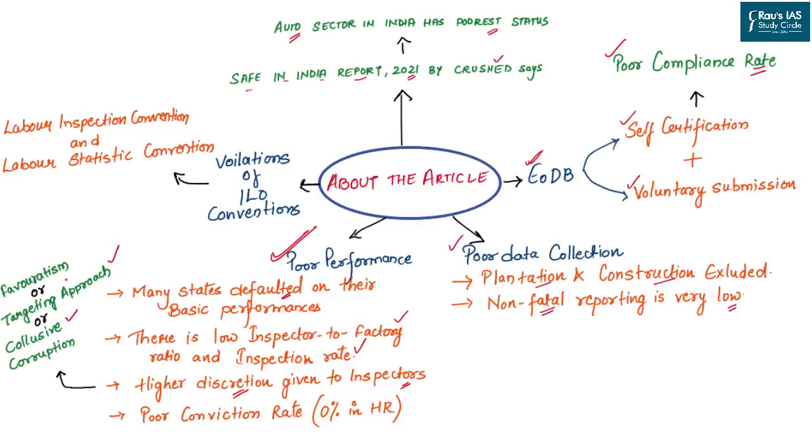This has also led to favoritism in the inspection method. The last one is the poor conviction rate. States like Haryana do not even convict a single person for non-compliance of labor safety and standards. And the last point is that when India is trying to follow the code in order to bring occupational